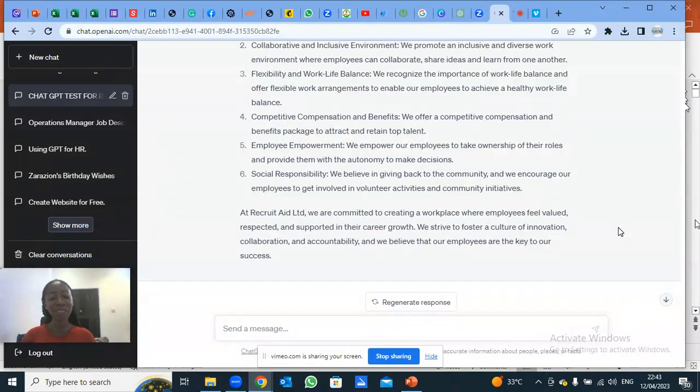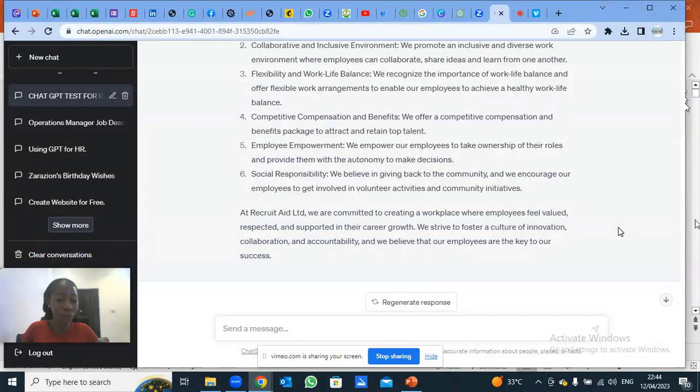Now, this is where we come in. Remember, GPT has just provided this EVP based on the information I have given it. I, as Iman, the person working with this company, know more than GPT when it comes to this EVP. So for example, if we provide remote work, I know this, GPT does not know that. I can now add it to this section, that we also provide remote work.